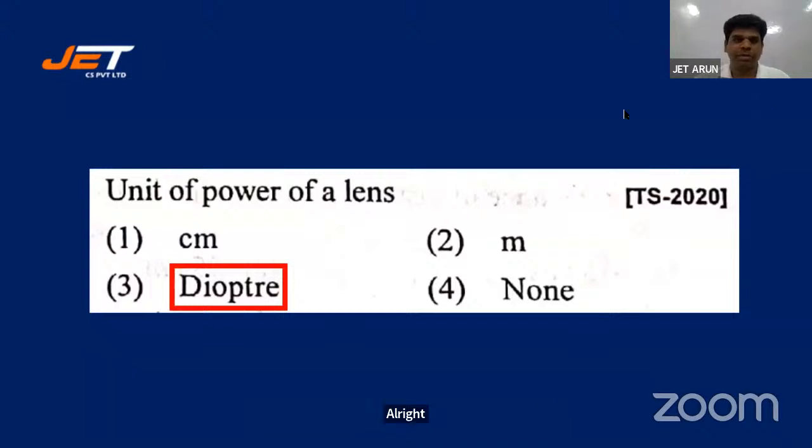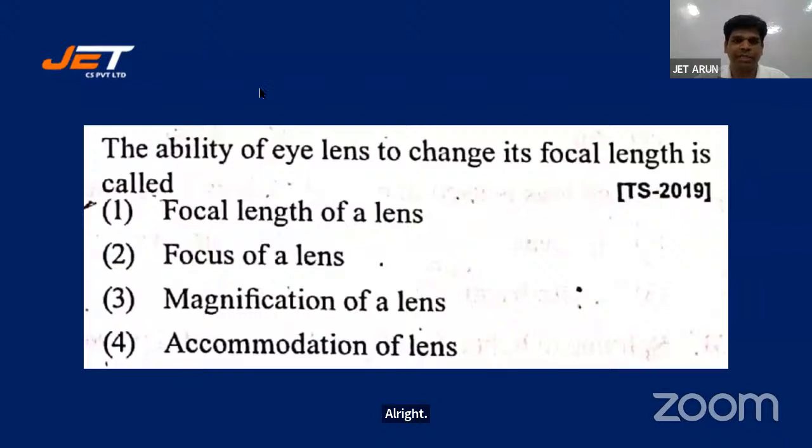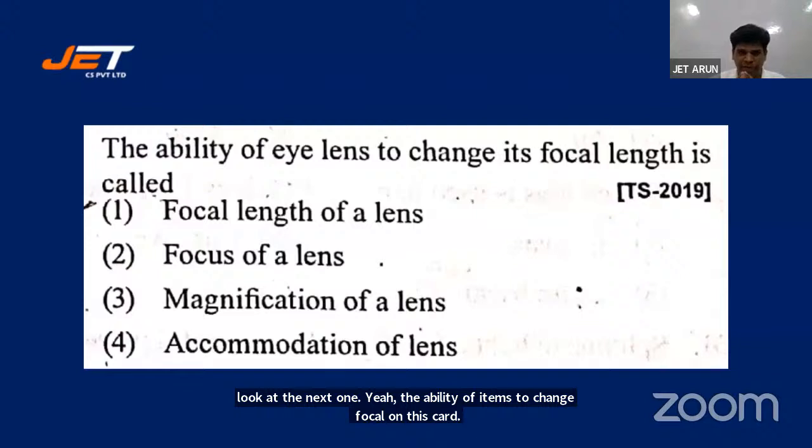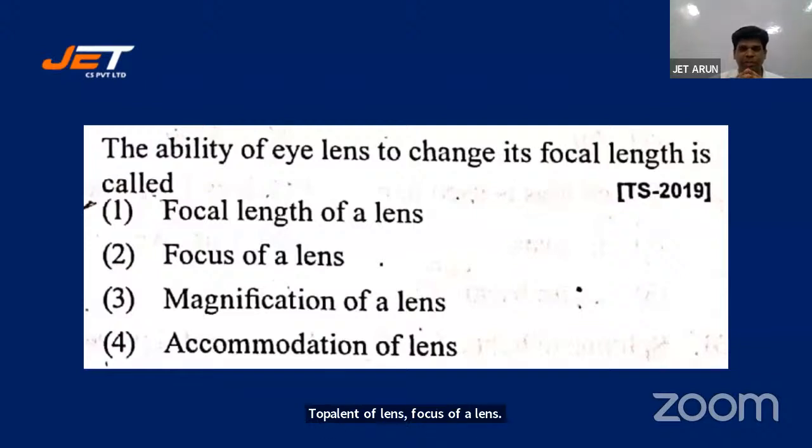Let's look at the next one. The ability of eye lens to change its focal length is called focal length of lens, focus of a lens, magnification of a lens, accommodation of lens.